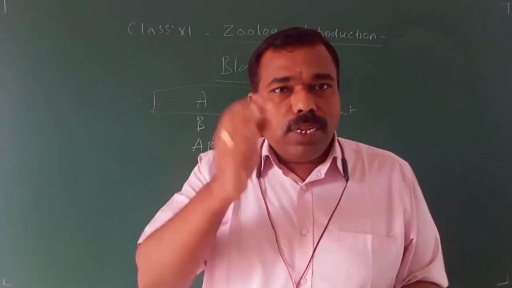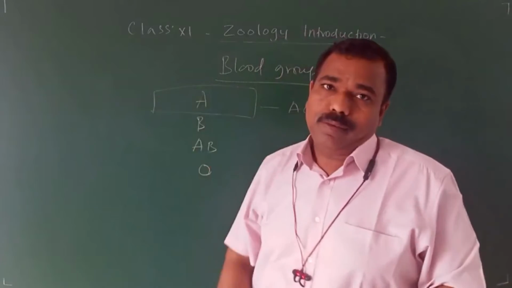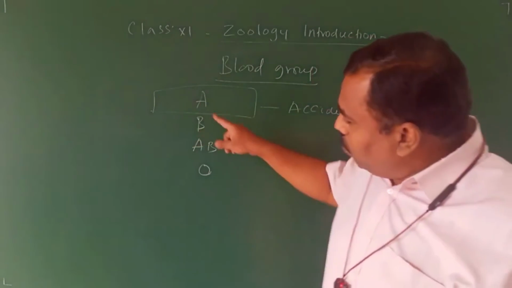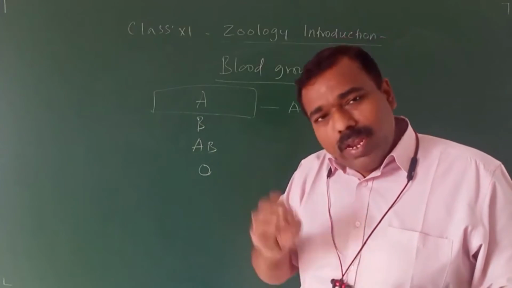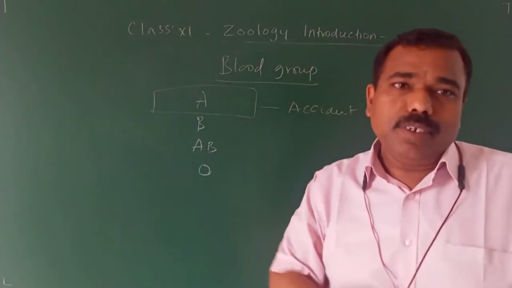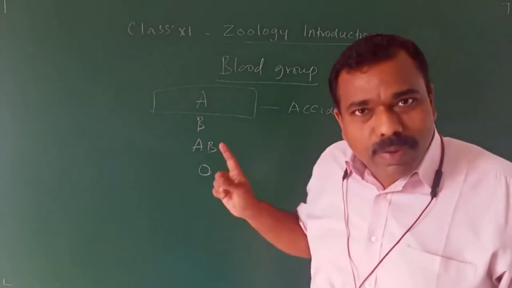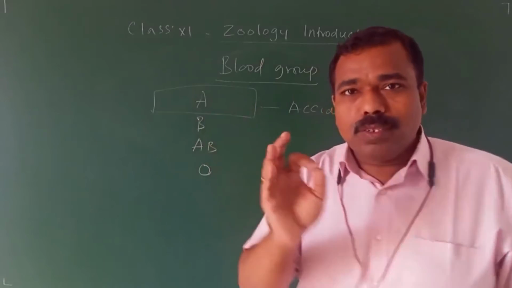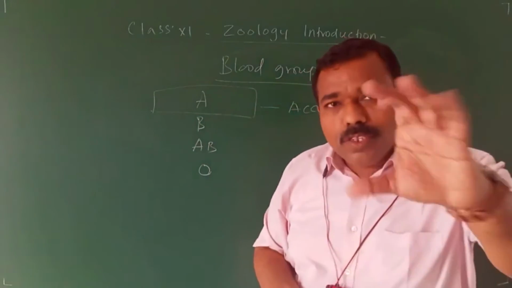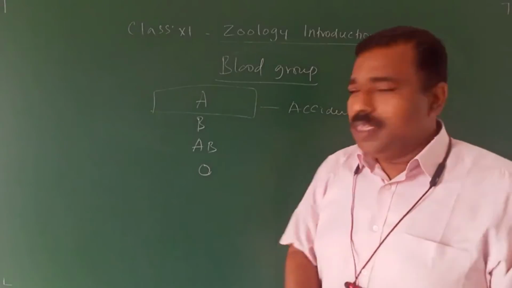In that hospital there is a lack of blood group A, but the requirement is immediate. The remaining other blood groups are available in that hospital. Which blood group do you recommend to donate to that accident person? This is the question. Like that, many questions they may ask.